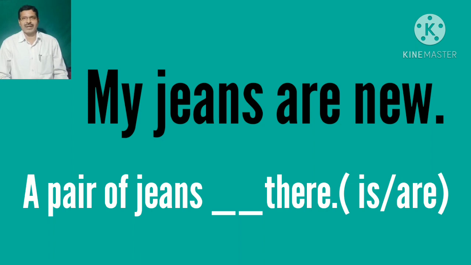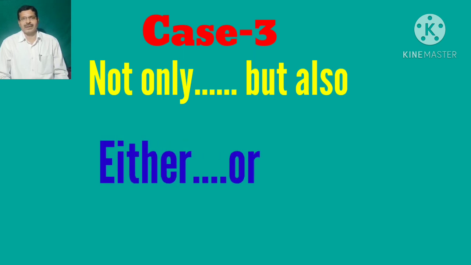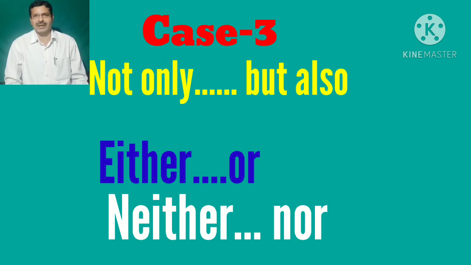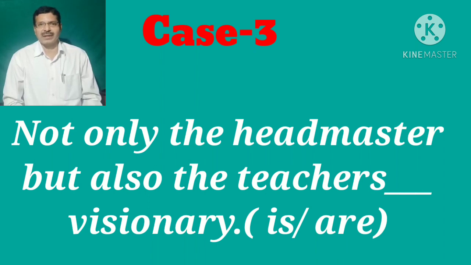Okay, now case number 4. When we use not only but also, either or, neither nor, what happens in case of subject verb agreement? You look at it. Not only the headmaster but also the teachers dash visionary. Here you choose is or are, singular verb or plural verb.